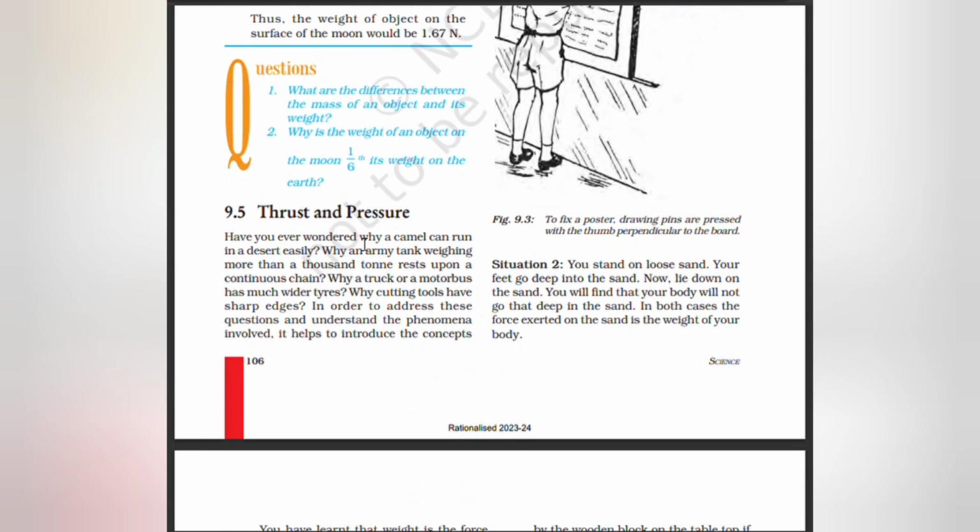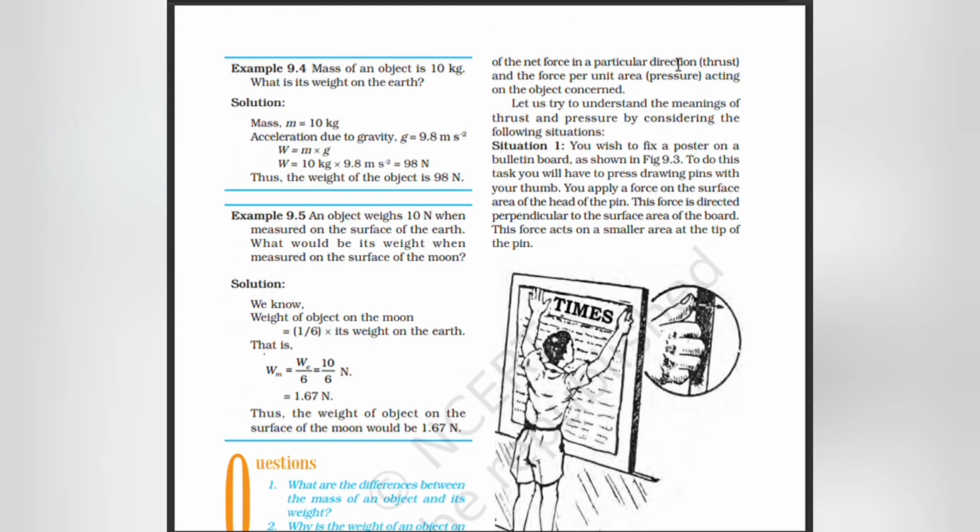Thrust and pressure. Have you ever wondered why a camel can run in a desert easily? Why an army tank weighing more than 1,000 ton rests upon a continuous chain? Why a truck or motor bus has much wider tires? Why cutting tools have sharp edges? In order to address these questions and understand the phenomena involved, we have to introduce the concepts of the net force in a particular direction and the force per unit area acting on the object concerned.